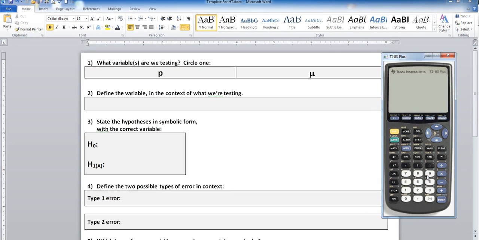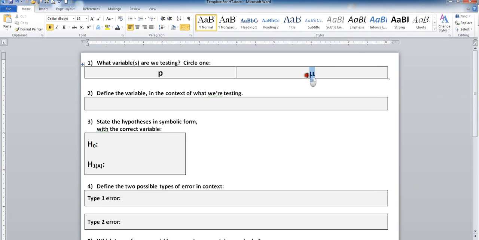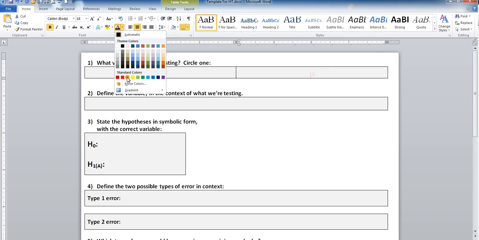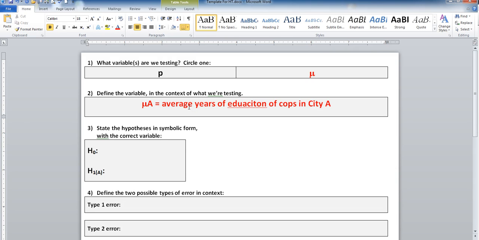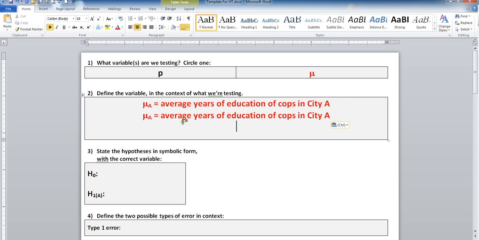We're trying to see if there's differences in levels of education between cops in City A and City B, that's average years of schooling. So we're testing mu. This is a pretty antiseptic quiz, I apologize. Mu A is the average years of education of cops in City A. And this is going to be exactly the same, except it's going to be the average years of education of cops in City B.